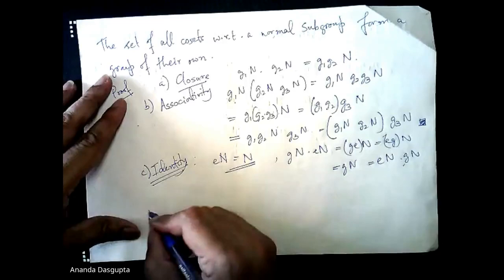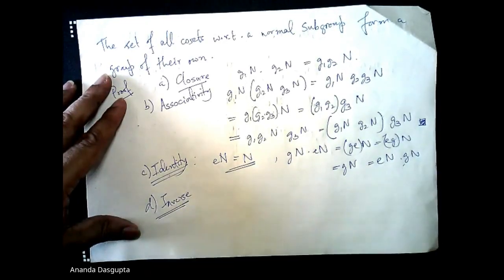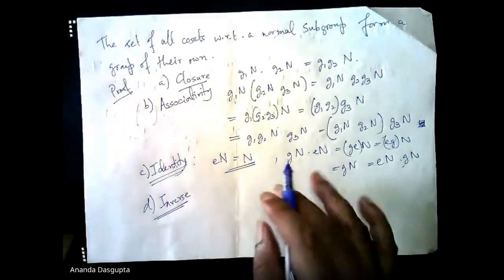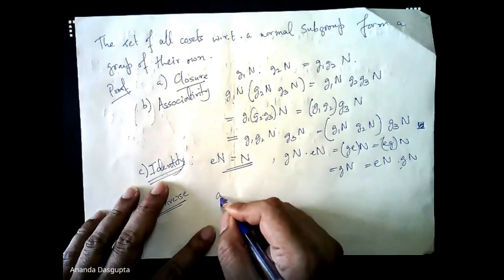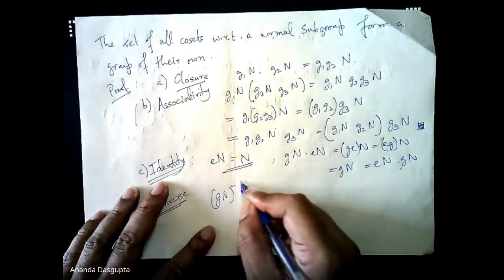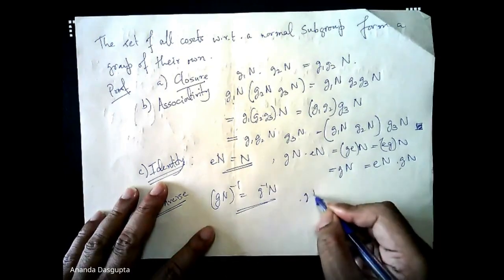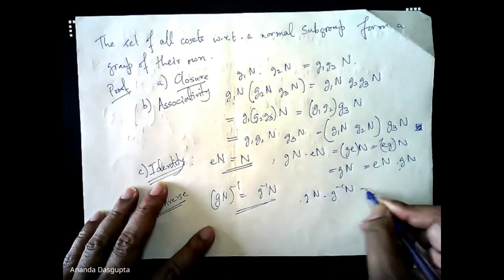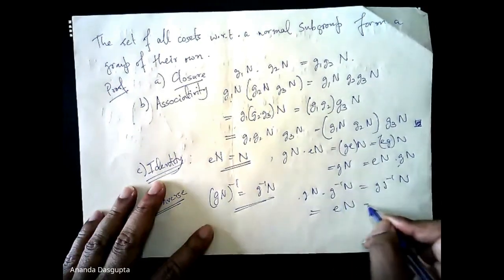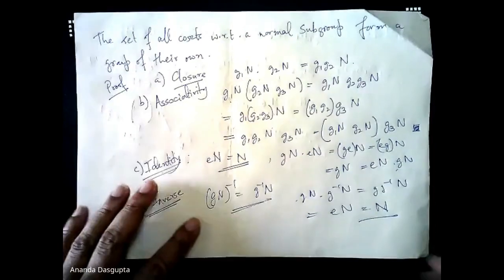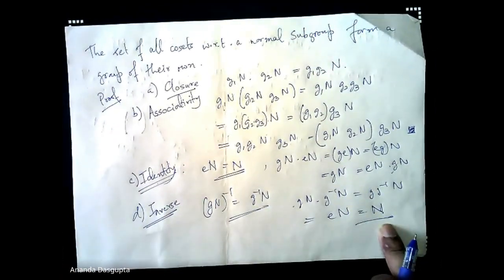So that's the identity for you. Inverse, again rather trivial. GN's inverse will be simply G inverse N. The proof of that is simply that GN times G inverse N is G inverse G times N, which, by the way, remember, is the identity element of our group.